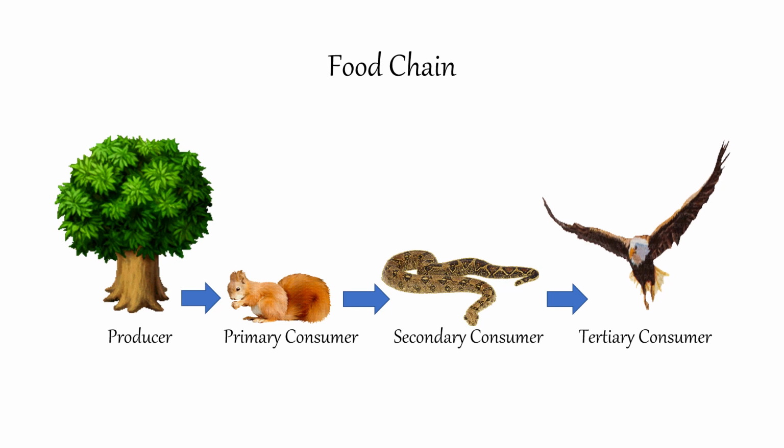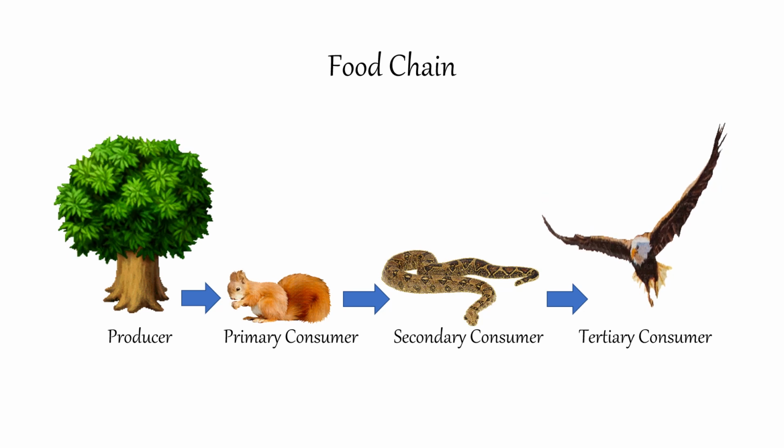So here, our food chain begins with the producer, which is the plant. Then the primary consumer, which is the squirrel. The squirrel gets its energy from the plants.